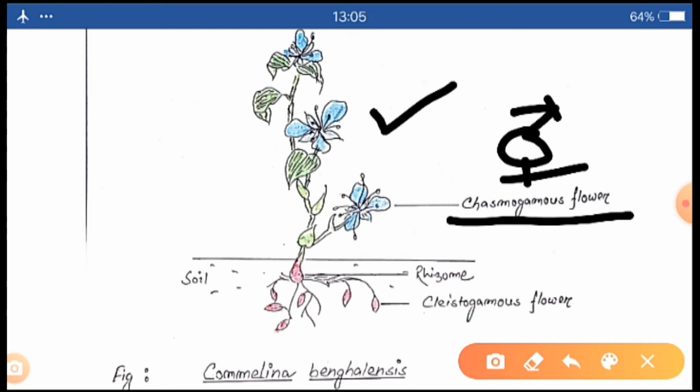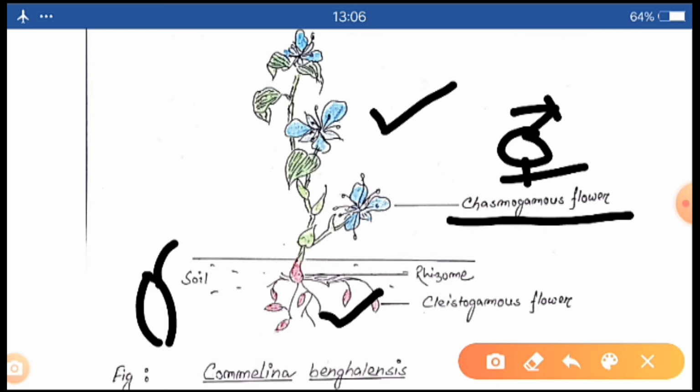Okay, but here these structures are none other than the cleistogamous flowers, and they are born on the rhizome and remain under the soil, so they cannot be opened. Clear?